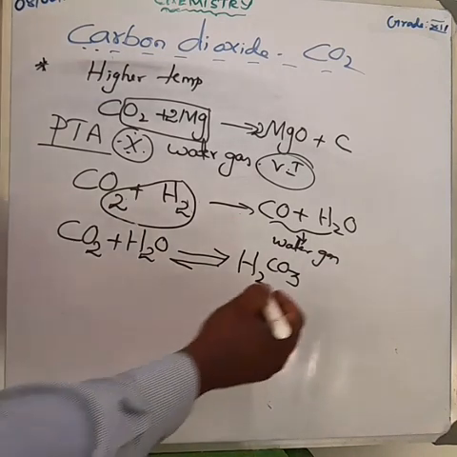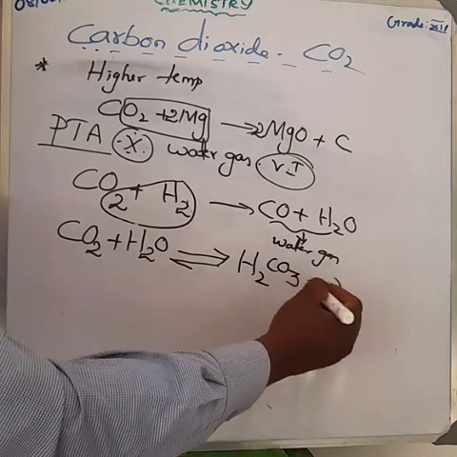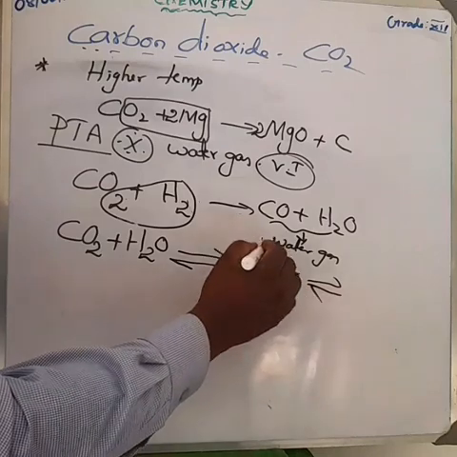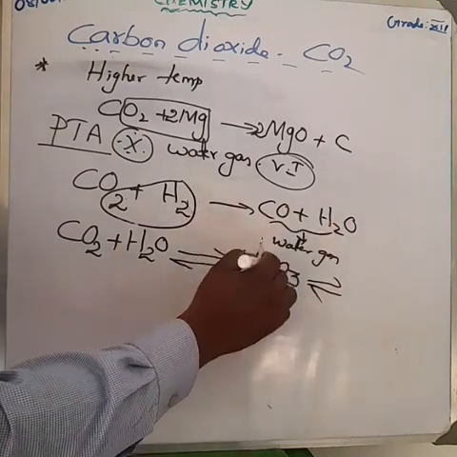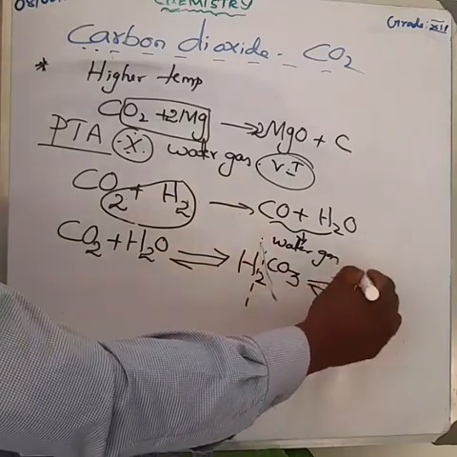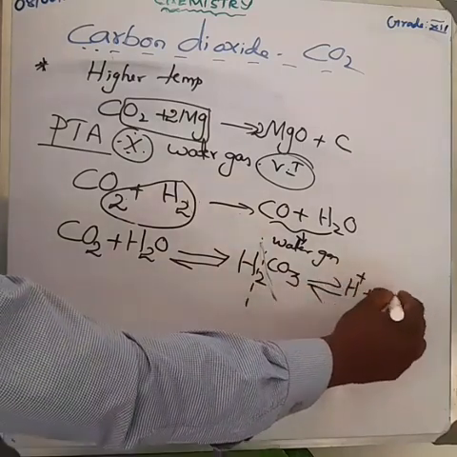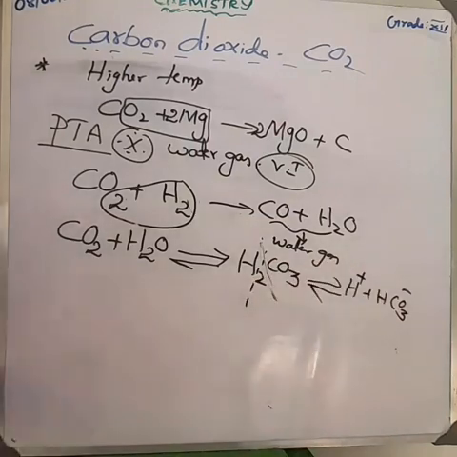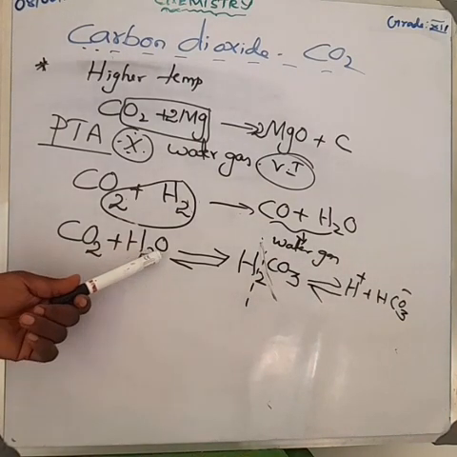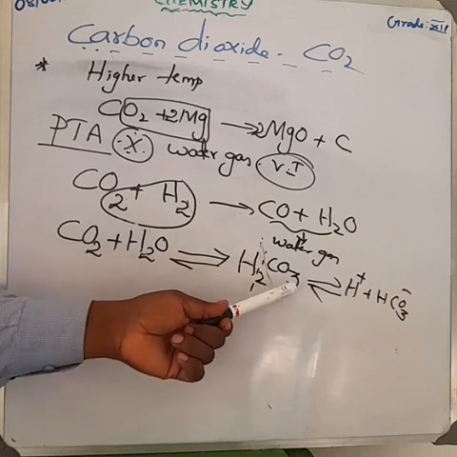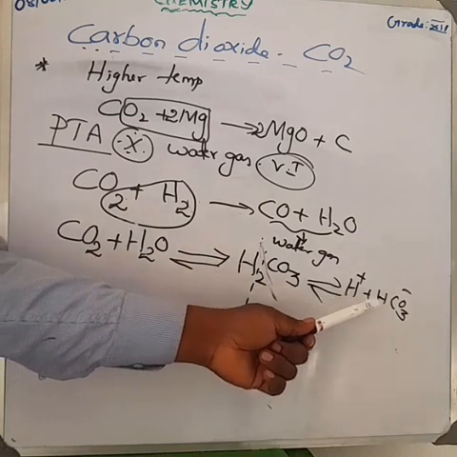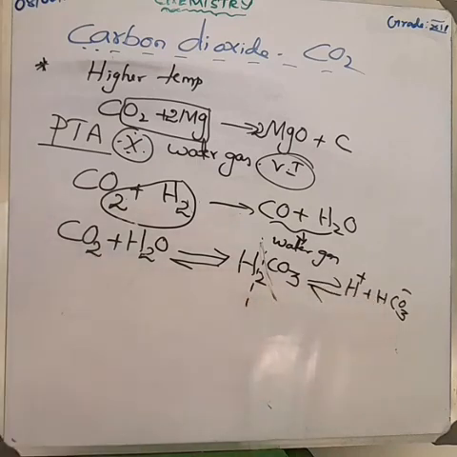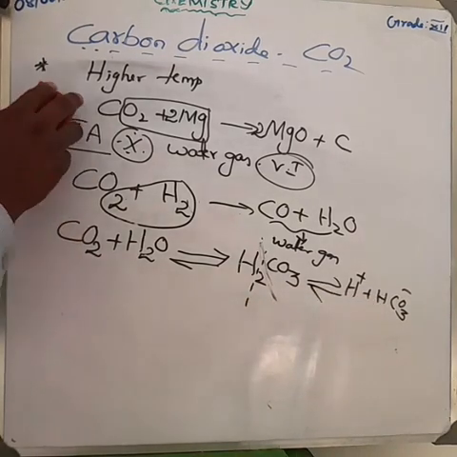Am I right? This carbonic acid undergoes dissociation to form H3O+ and HCO3-. So you have to write the equation: CO2 plus H2O gives H2CO3, which on dissociation gives H3O+ and HCO3-.